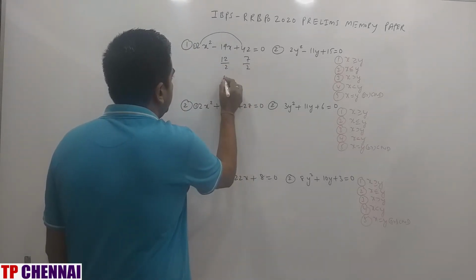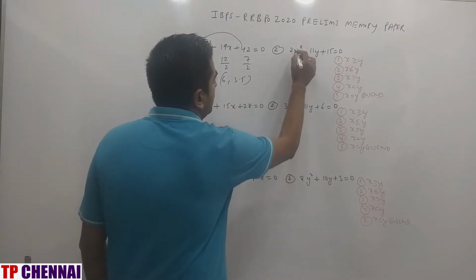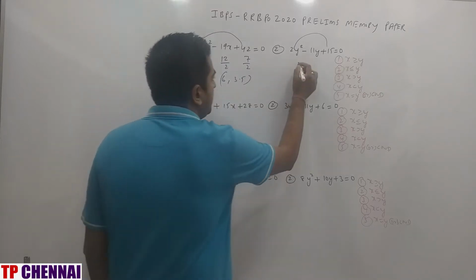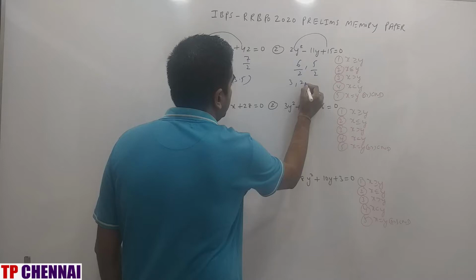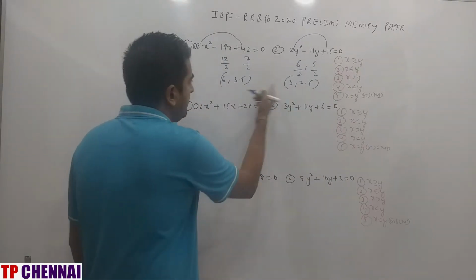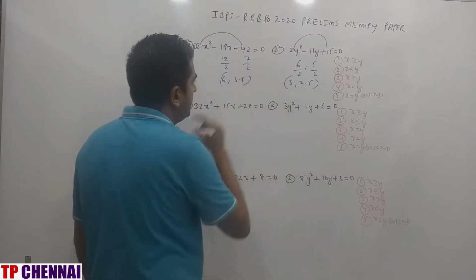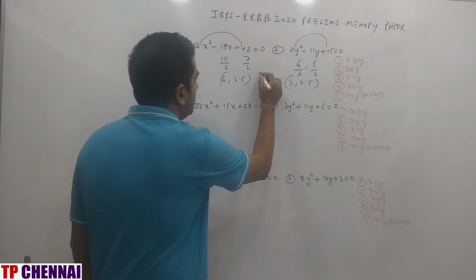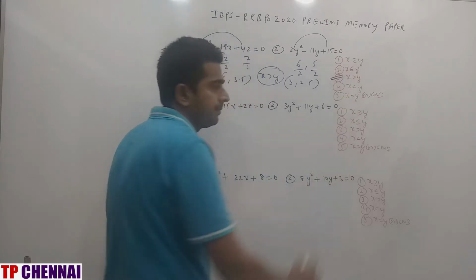which is 6, and 7 by 2, which is 3.5. What about here? 2 into 15 is 30, and you should get minus 11 when you add. So 6 and 5. The final answers are 6 by 2, which is 3, and 5 by 2, which is 2.5. Now compare: 6 is greater than 3, 6 is greater than 2.5, 3.5 is greater than 3, and 3.5 is greater than 2.5. So x is greater than y, which is the third option.